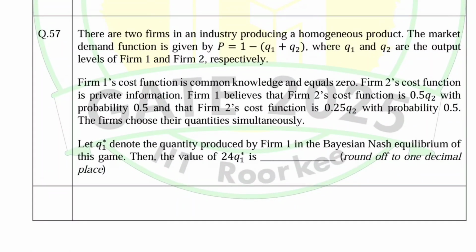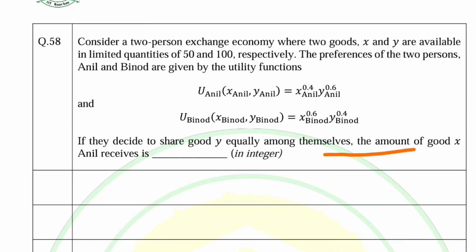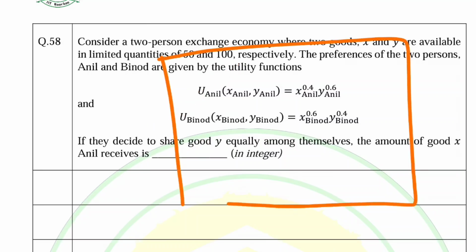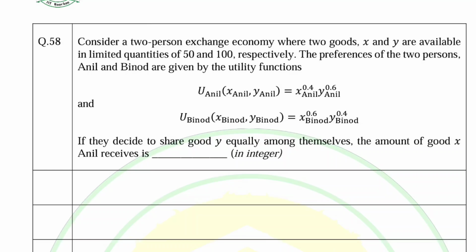This question is from the game theory. We have Bayesian Nash equilibrium, so we will be solving this in detail. So this comes from Cobb-Douglas preferences between Vinod and Anil. So we have to find out the optimal amount of good eggs Anil receives. So we will be solving this question in detail.